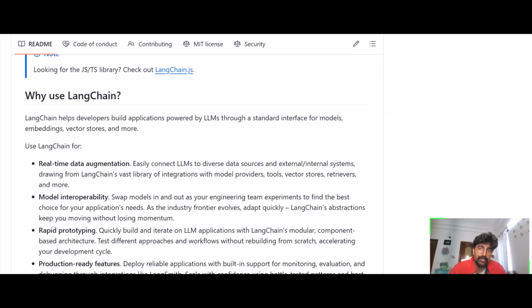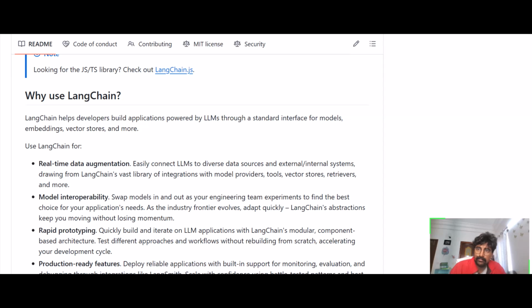Third, very important, you want to switch models. There are many serving techniques. One popular serving technique is Ollama. The second popular one is vLLM. Whichever serving technique is used, that should also be supported by this framework.